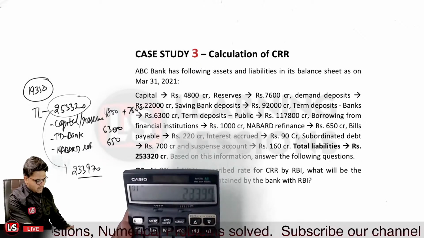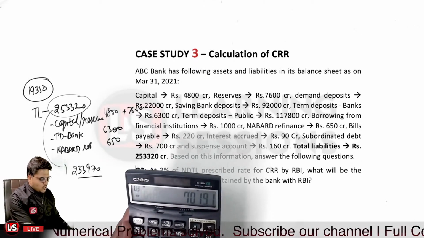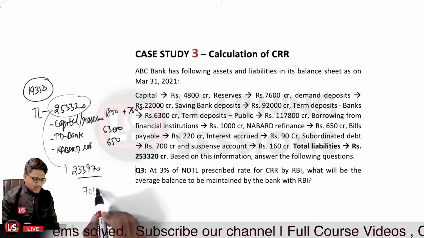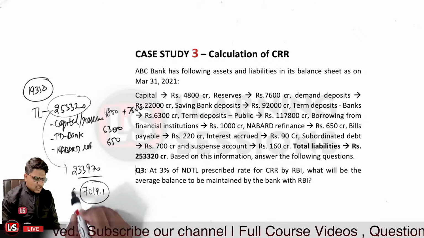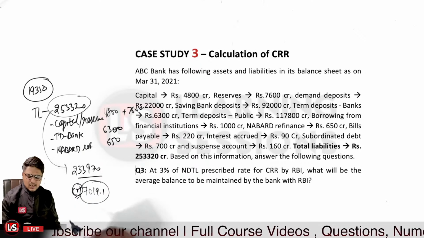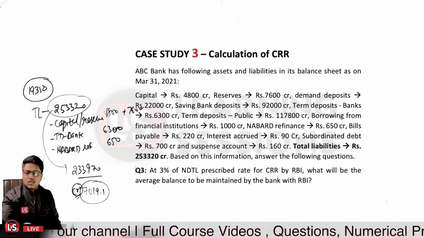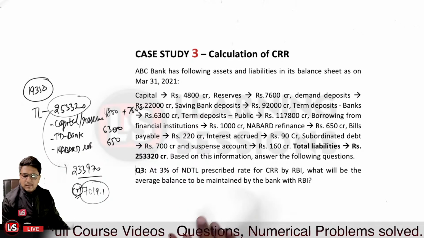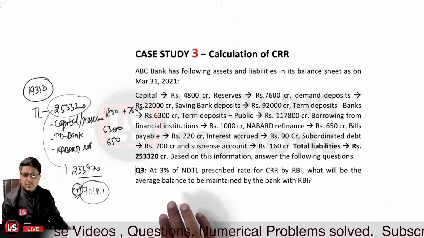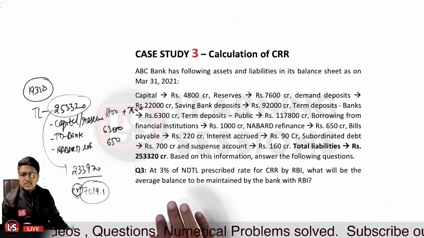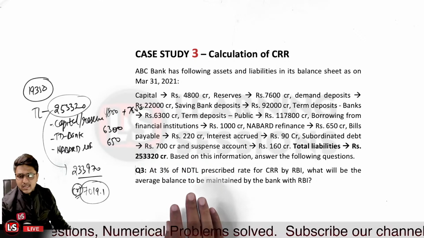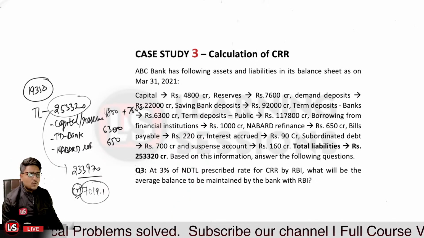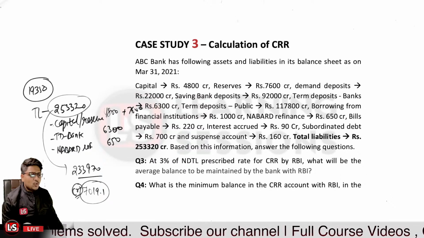It will be simply 233970 multiplied by 3%. So it comes out to be 7019.1 crore. This is the average balance that is to be maintained as a CRR with the Reserve Bank of India. We simply multiplied the CRR prescribed percentage with the net demand time liabilities which are eligible for the CRR calculation. Is that clear? That is related to question number 3.